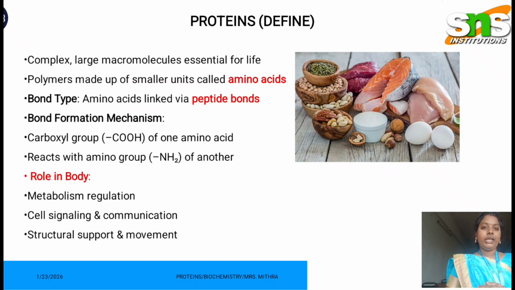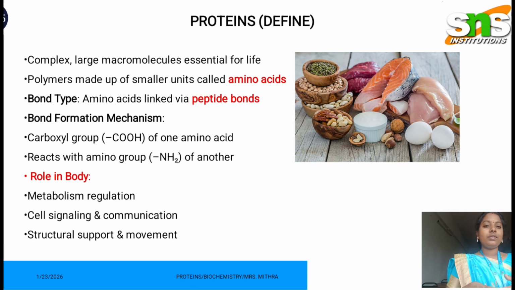Coming to proteins, a protein is a complex, large macromolecule, and it is essential for human life, and it is made up of smaller units called amino acids. The bond which connects one amino acid to another amino acid is the peptide bond, and the peptide bond formula is C double bond O, NH. In this bond formation, the carboxylic group of one amino acid reacts with the amino group of another amino acid.